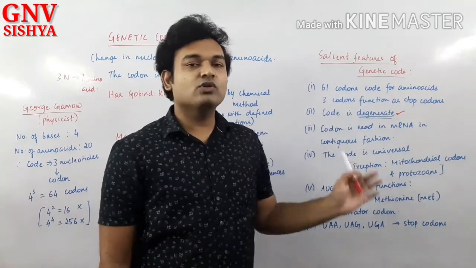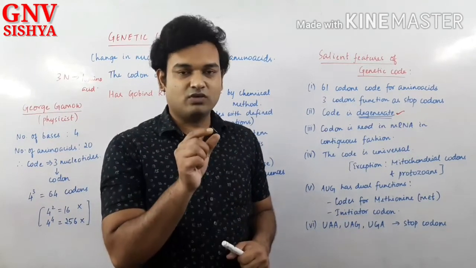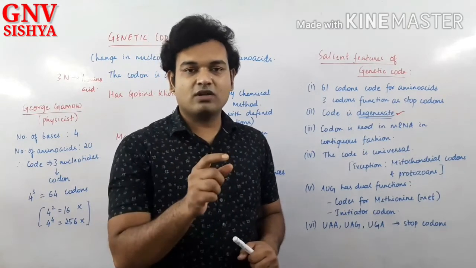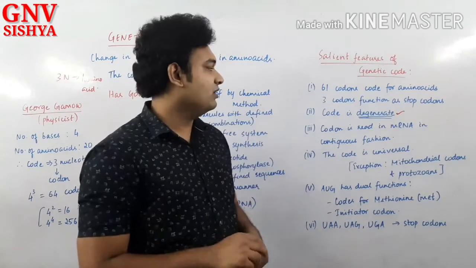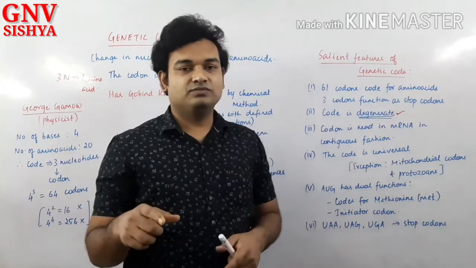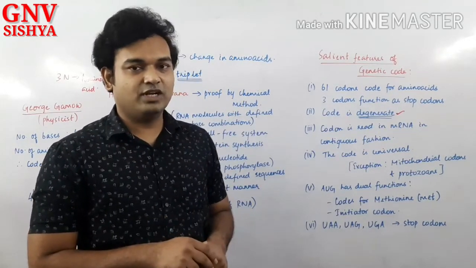Even though the genetic code is very specific, meaning what? Each one codon will represent only one amino acid. One codon cannot represent different amino acids, so it is very specific. But the genetic code is also degenerate, because many different codons can represent the same amino acid. Are you able to understand?